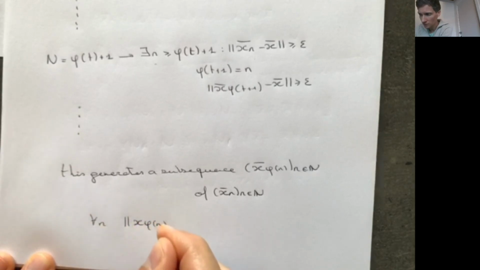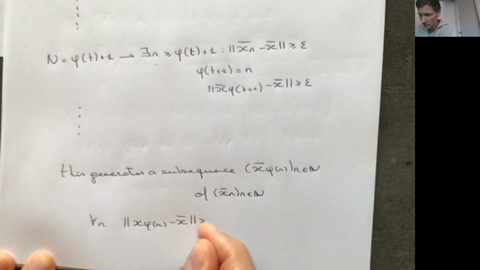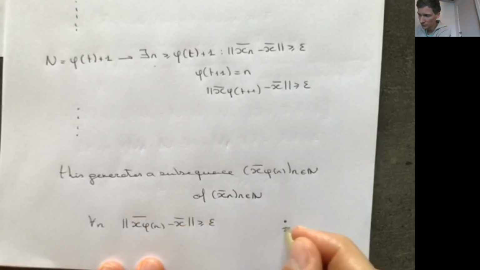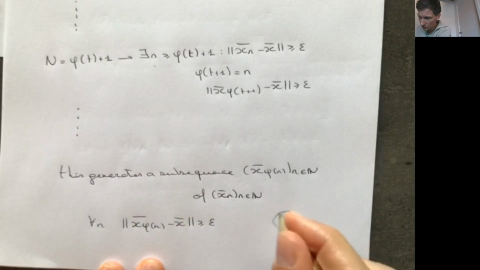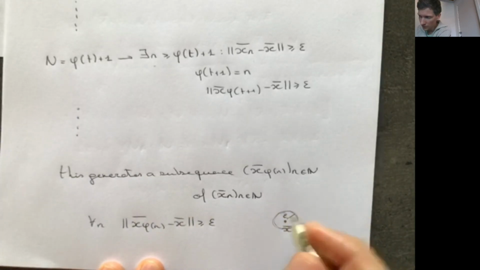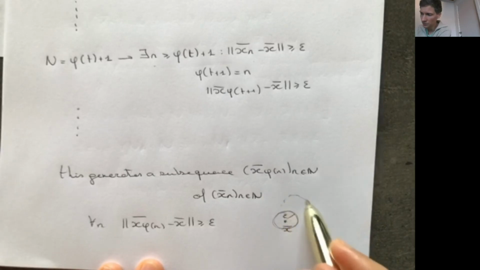So for all n, I know that |x_phi_n - x| is going to be epsilon far away from x. If I have x here, I can draw a ball with radius epsilon, and then every element in the subsequence has to be outside this ball of radius epsilon around x.